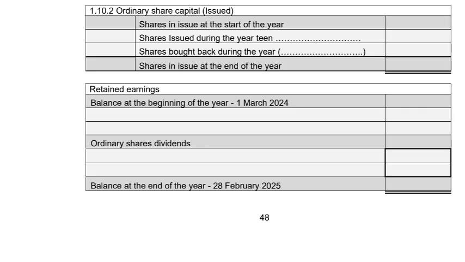1.10.2 Ordinary share capital. We first need to calculate what was our amount of shares in the beginning of the year. If we go to adjustment M, shares and dividends, the authorized ordinary share capital consists of 1.6 million ordinary shares, of which 60% were issued before 1 March 2024. So 60% of 1.6 million shares gives us 960,000 shares.